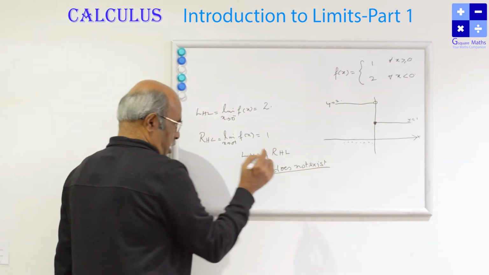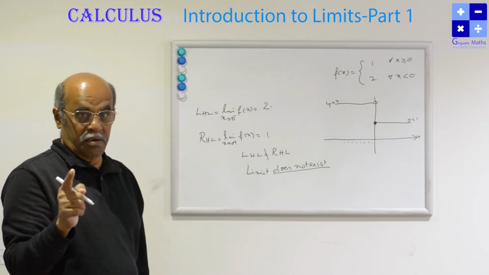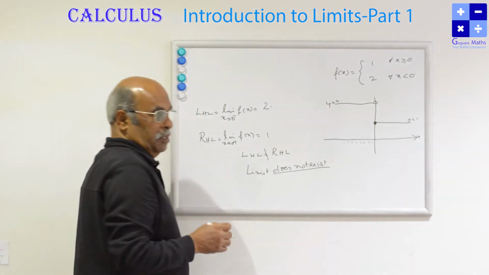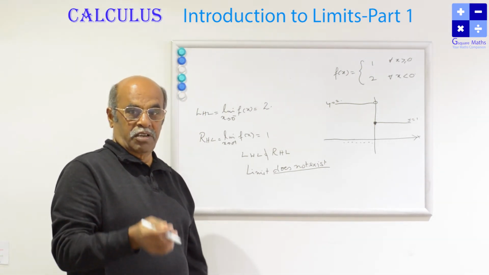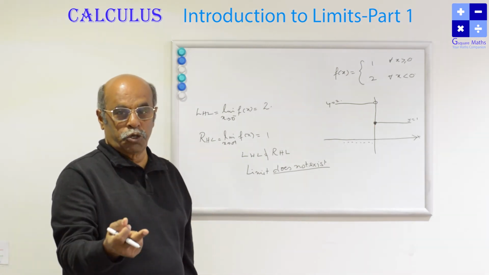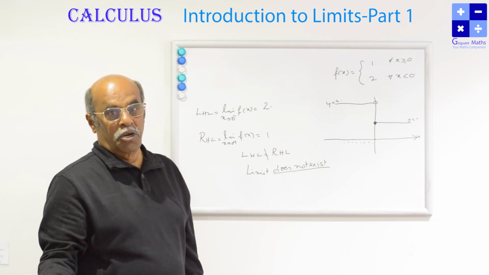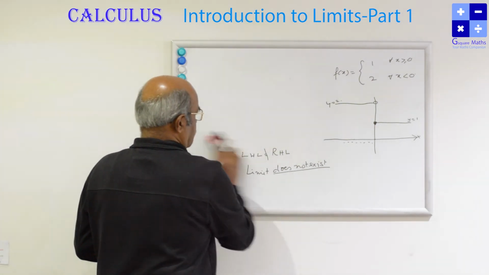See, my dear children, here at the point x equal to 0, the functional value is defined and that is equal to 1. Right hand limit is also 1. Functional value is also 1. Left hand limit is 2. But as left hand limit is not equal to right hand limit, the limit does not exist. So let us take another example.